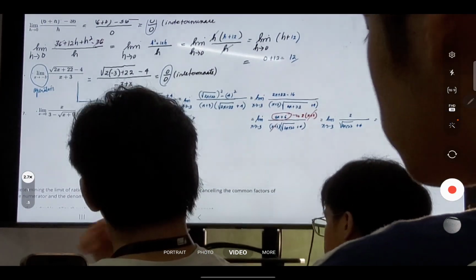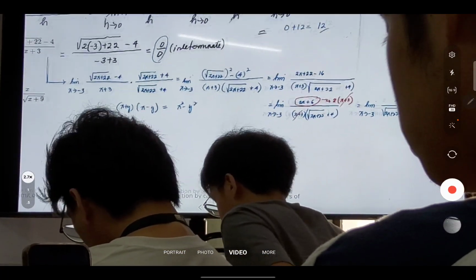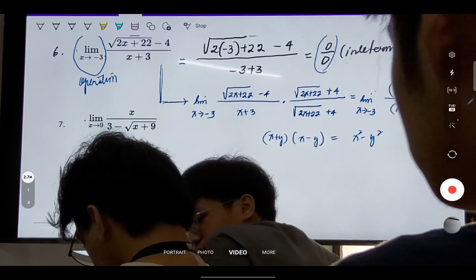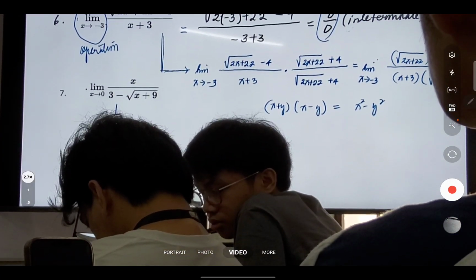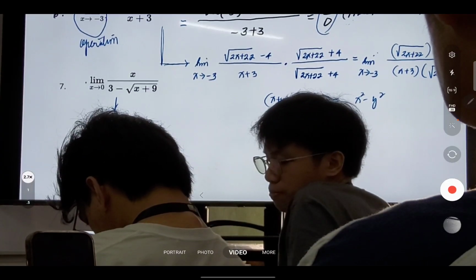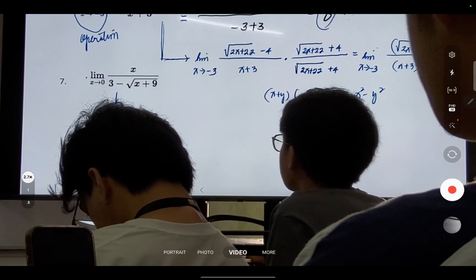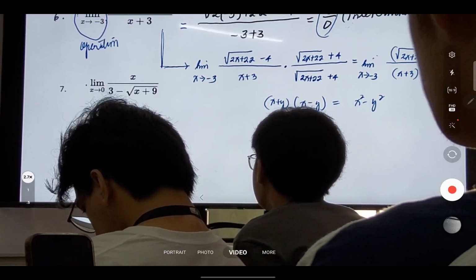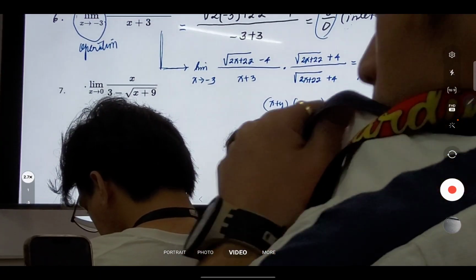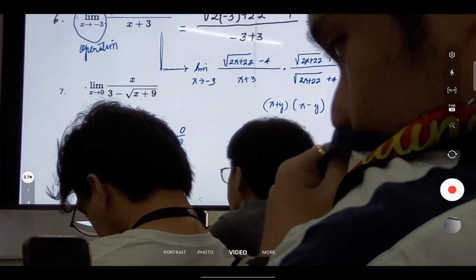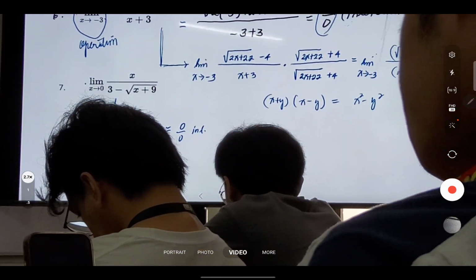Okay, how about number 7? Number 7. Ito yung medyo ano. So, ganun din. We need to substitute, right? So, we have 0 over 3 minus square root of 0 plus 9. This will give you what? And then, 0 over 0 na naman. So, this is an indeterminate one. So, what will you do? Factoring. This time, kung paano natin yung radical, we rationalize the denominator.